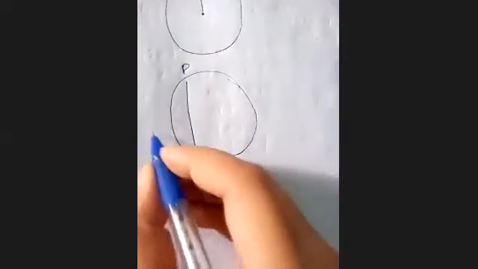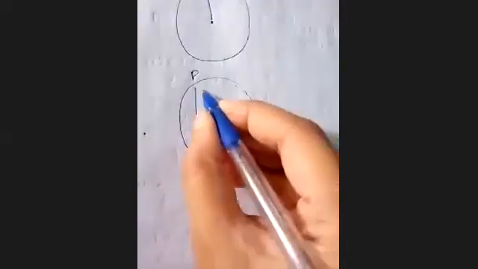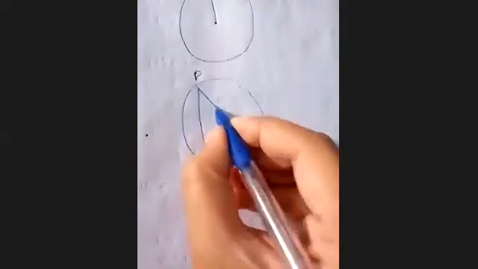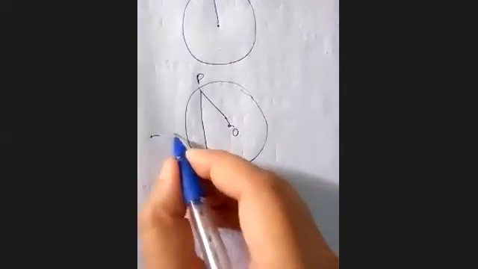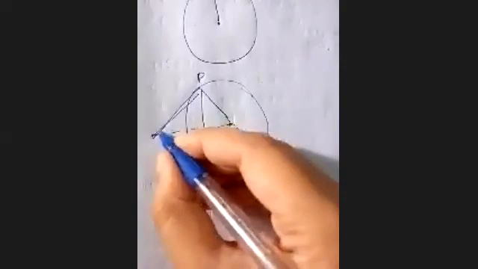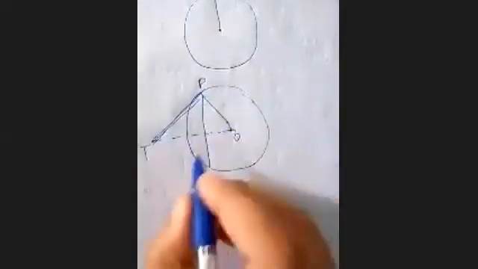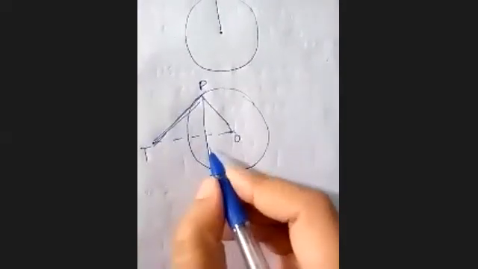PQ is the chord, and from the center O, you have to find the length of TP. आपको इसमें क्या फाइंड करनी है? TP की लेंथ फाइंड करनी है.